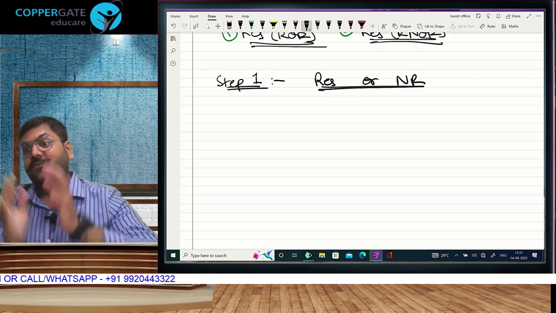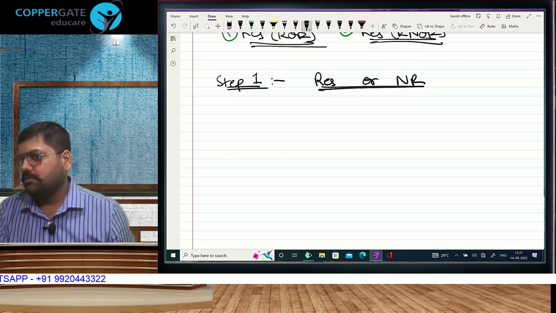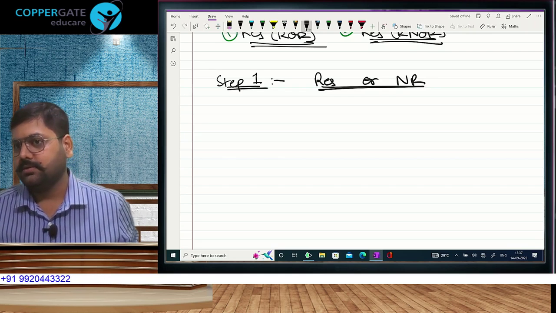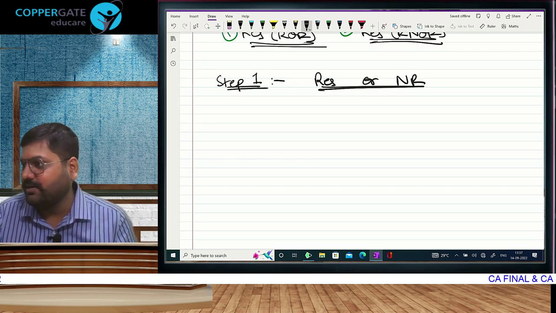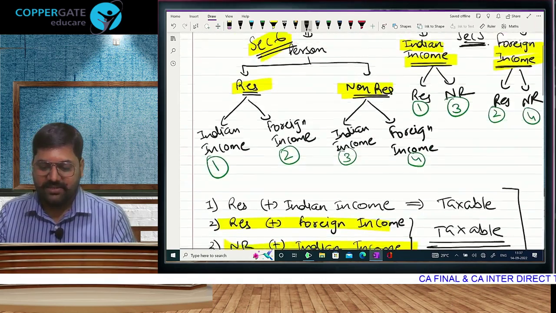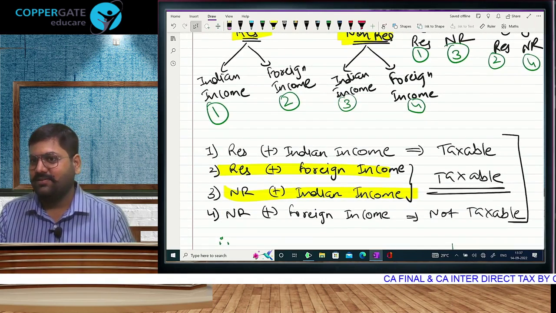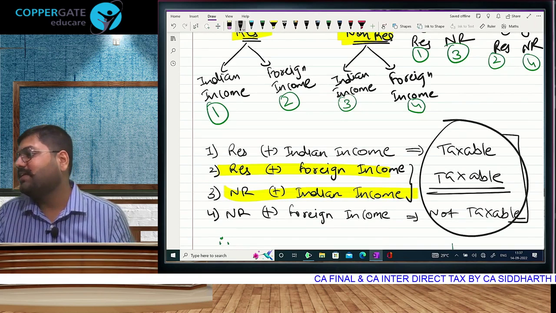With that we finish the first part of the chapter, residential status. Guess what will be next? Scope of total income, where I will define for you what is Indian income and what is foreign income. That is when you can say, "Yes sir, I have understood this." Right now, even if you give me these answers, you can't say that you have understood.